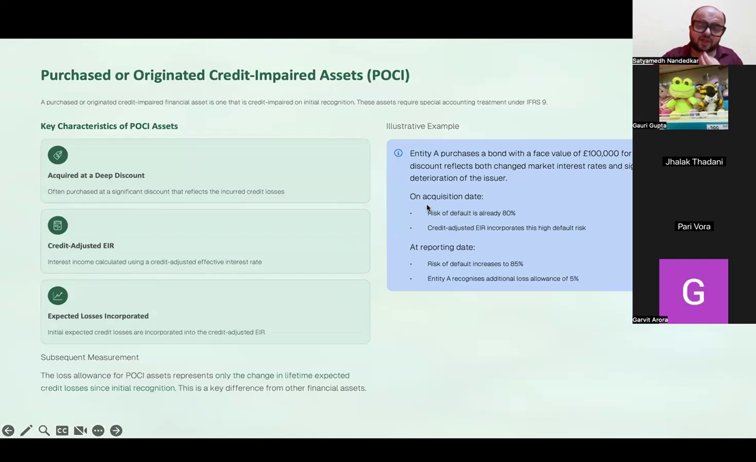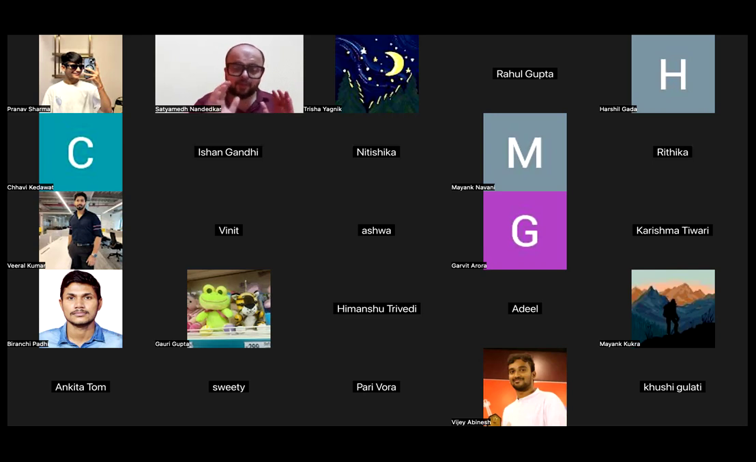Now, you could have a situation where an entity purchases an asset which is credit impaired at origin. What do you mean by assets which are credit impaired at origin? Think about the HDFC and ICICI example we used in class, right? Assume I am HDFC Bank and you are ICICI Bank. I have given loans to a lot of customers, out of which there are around 10 customers who are not good customers.